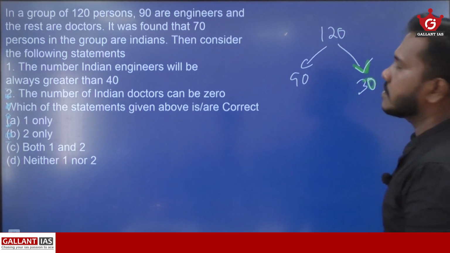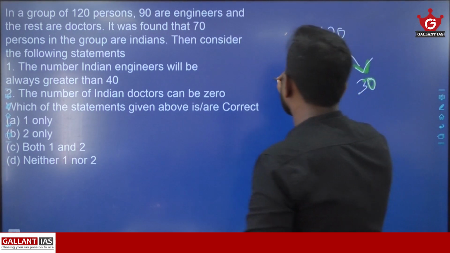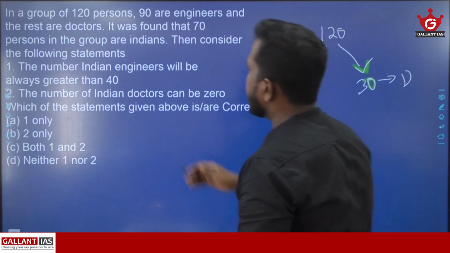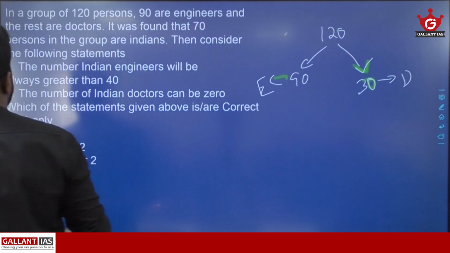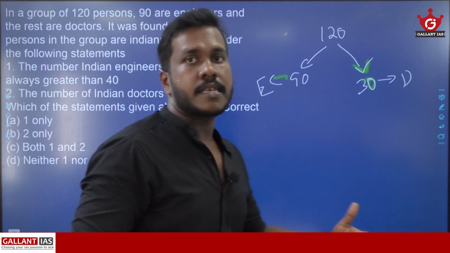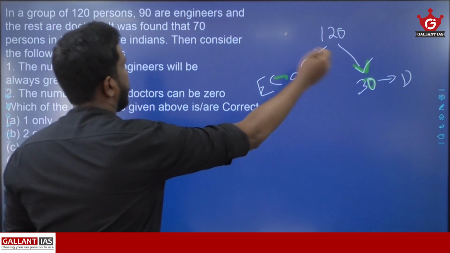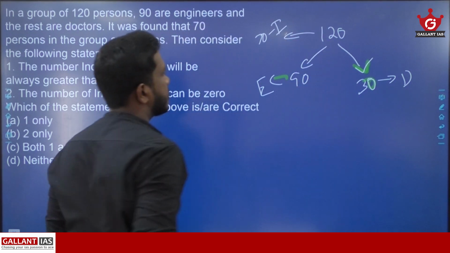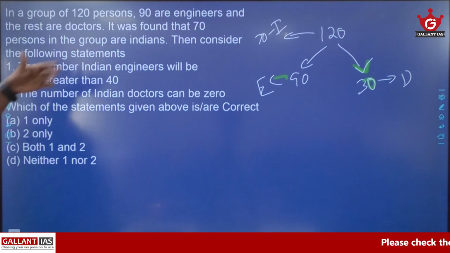And the question says that 70 persons in the group are Indians. In this 120, 70 are Indians. And consider the following statements.